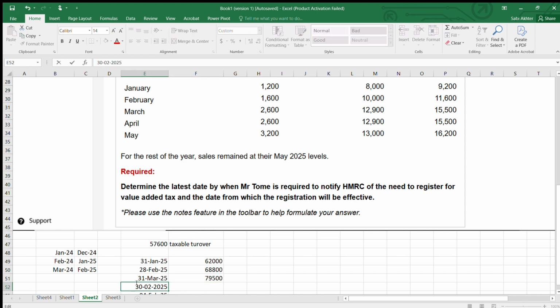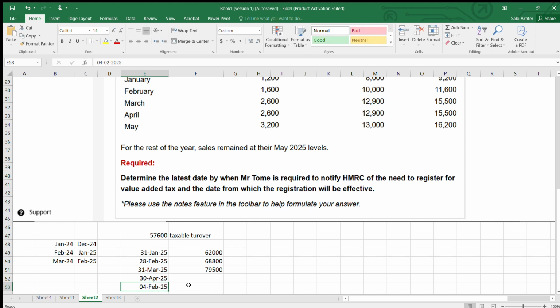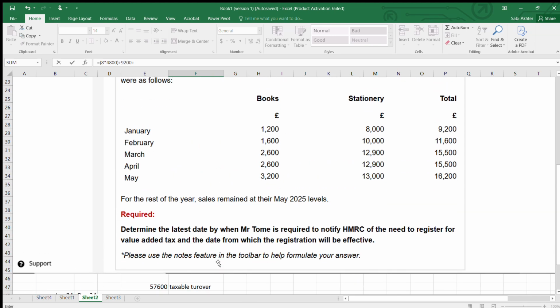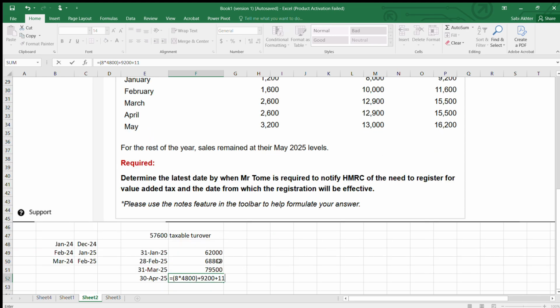to 30th April. So here we'll be taking 8 months into 4,800 plus the Jan figure 9,200 plus 11,600, the February's figure, March's figure is 15,500, and April 15,500 once again. So you see, this is the first time in April 2025 your taxable turnover is exceeding 90,000. That is the limit. So you don't have to go beyond this. You don't have to go beyond April.